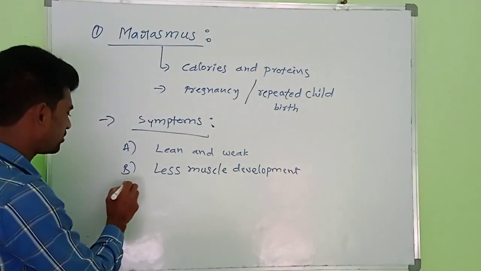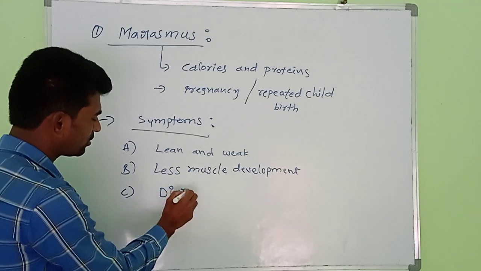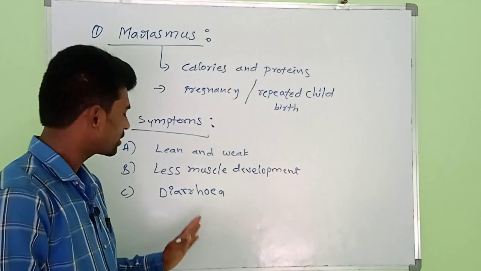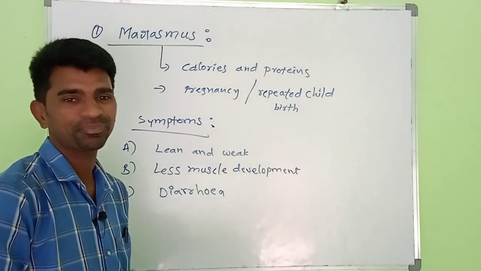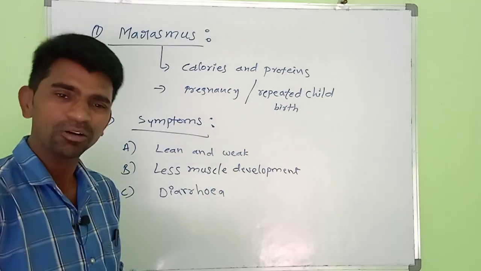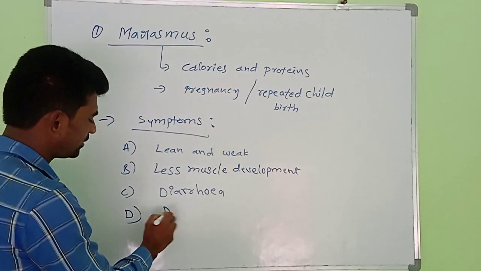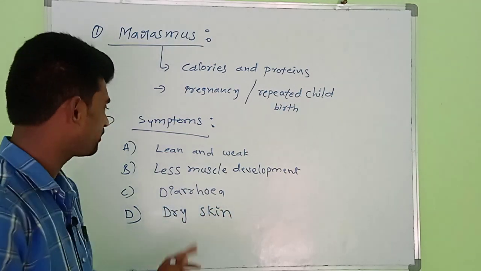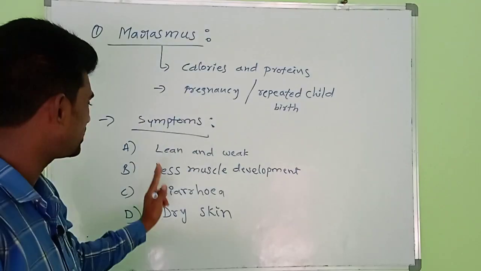The third one, the child also suffers with diarrhea. Diarrhea means vomitings and motions. And the fourth symptom is dry skin. These are the symptoms of the marasmus disease.